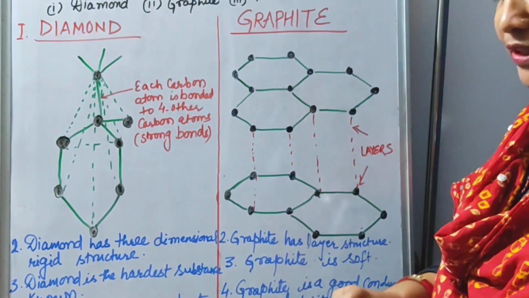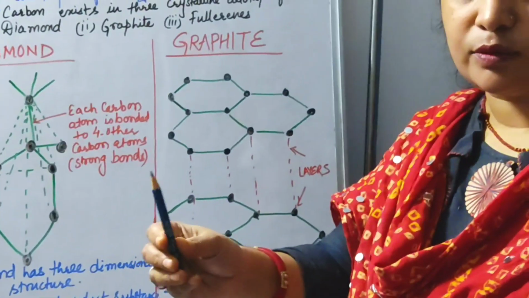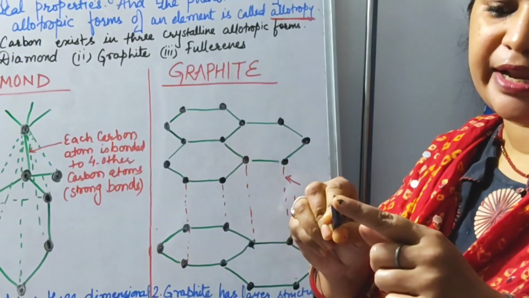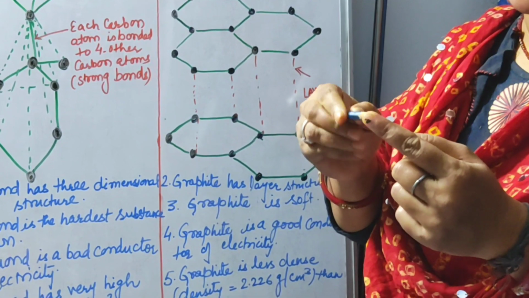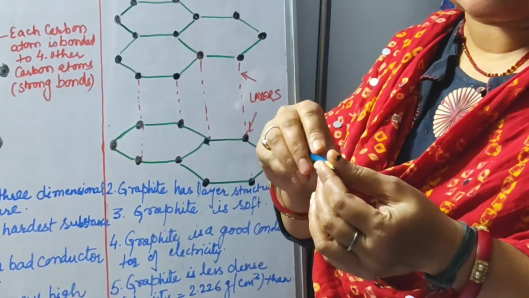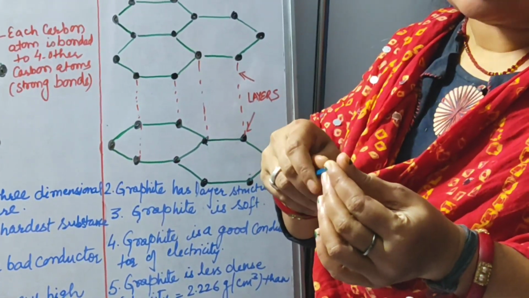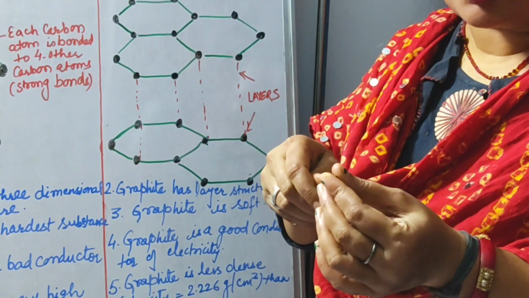Children, you might be seeing this graphite in your pencils. In the case of a pencil, the lead part is made up of graphite, and you could be knowing about this. It is very soft. You can easily sharpen it with sharpeners, and the layers are removed to sharpen it.